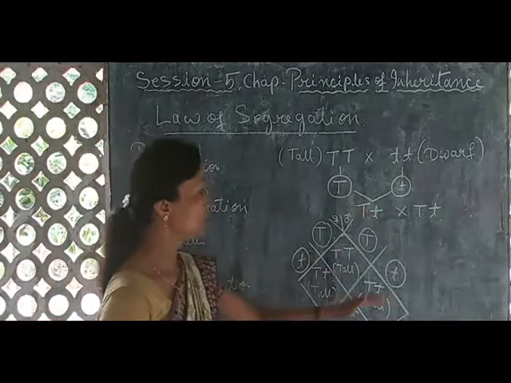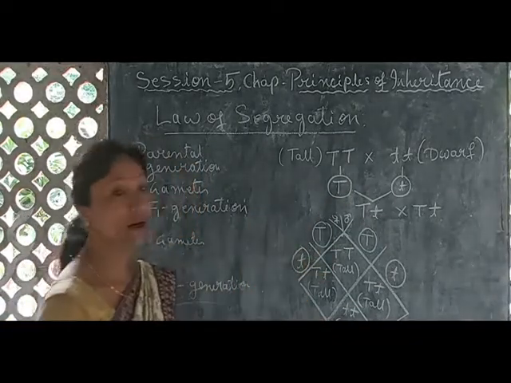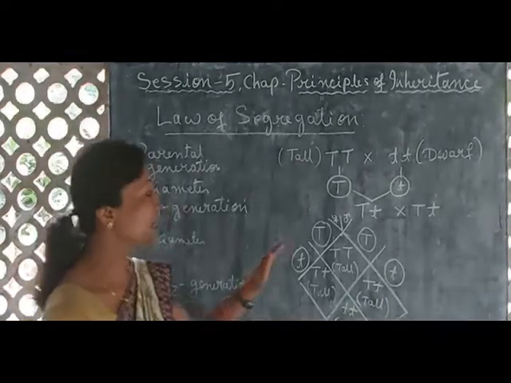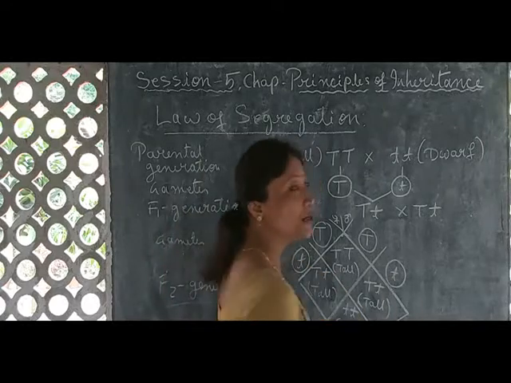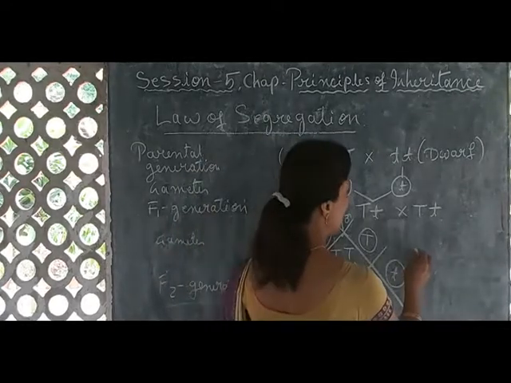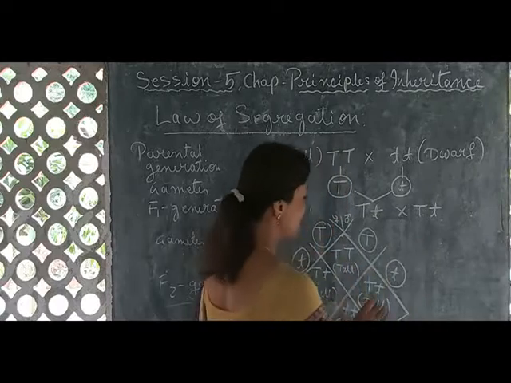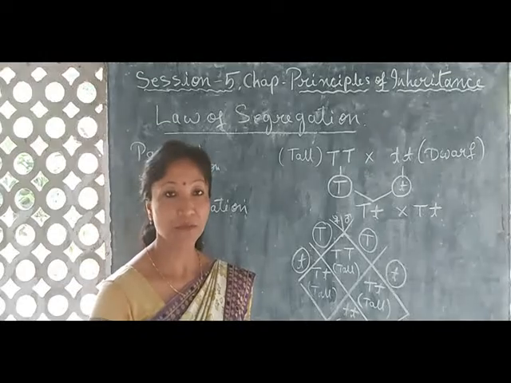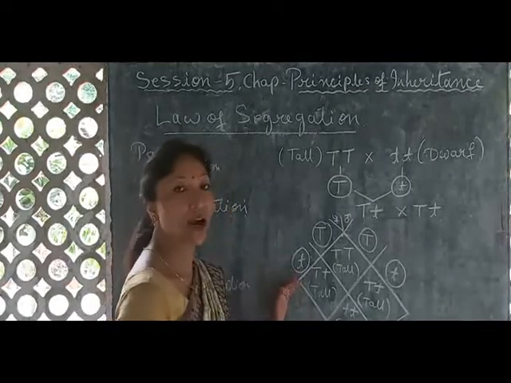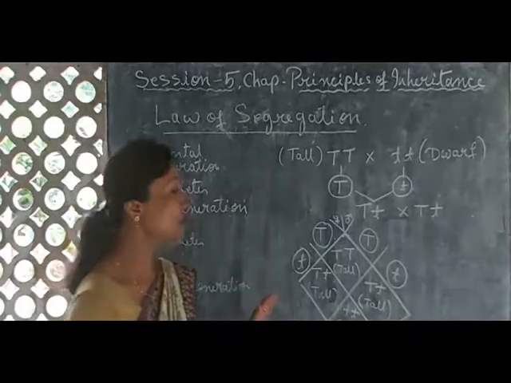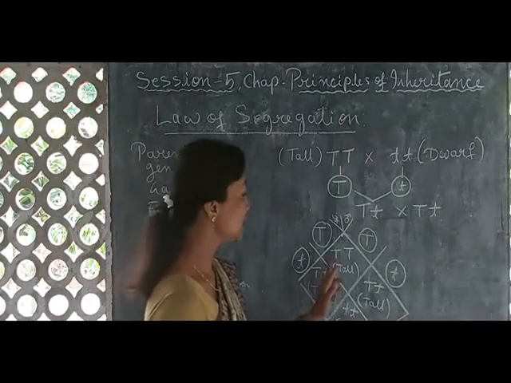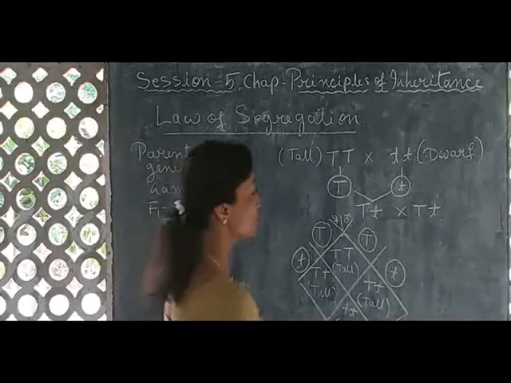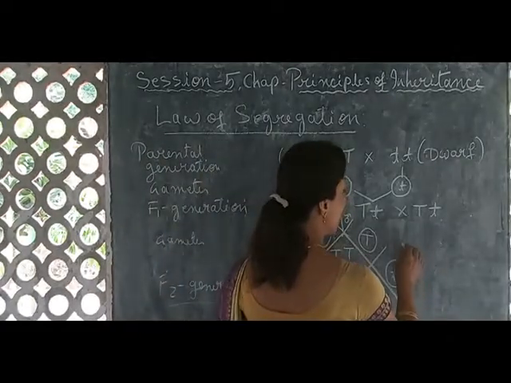Again, if I ask you what Mendel's monohybrid ratio is, as I said in my last class, then what will be Mendel's monohybrid ratio in this? Mendel's monohybrid ratio is 3:1. Here we see three tall plants and one dwarf plant. So here also we can write Mendel's monohybrid ratio.